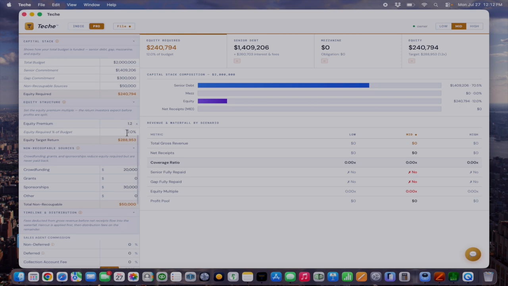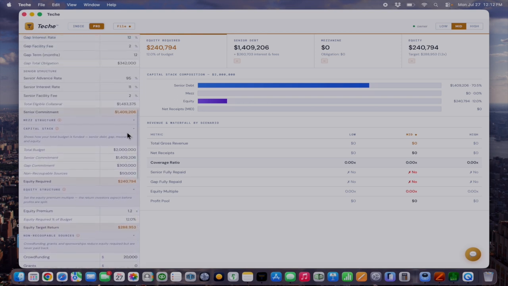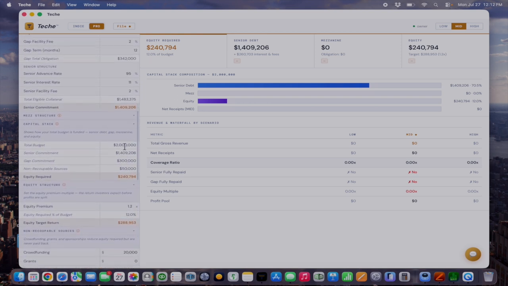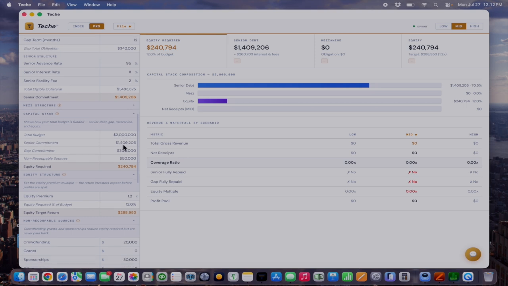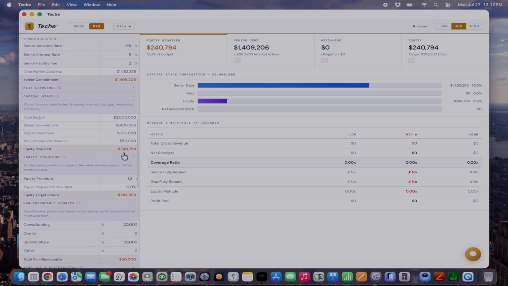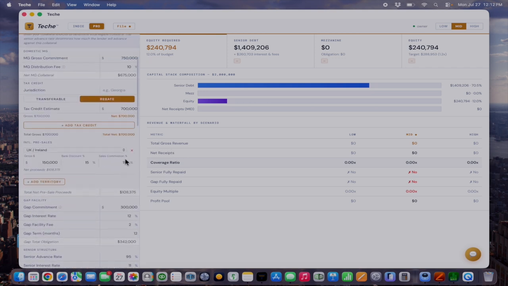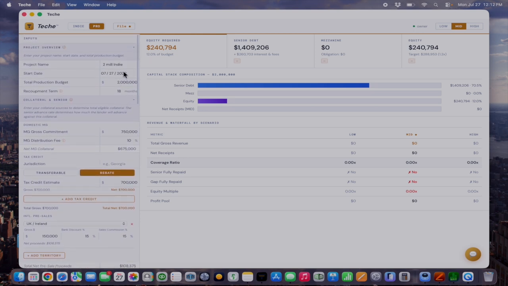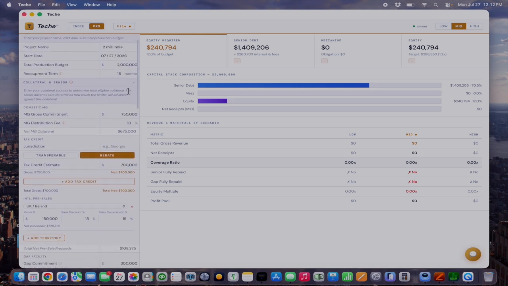And now we have a film finance capital stack that's being structured. We have our total budget, our senior commitment, our gap, our non-recoupable sources, and then the equity required. So this is kind of a good starting point for a finance plan, starting now for our $2 million indie film.